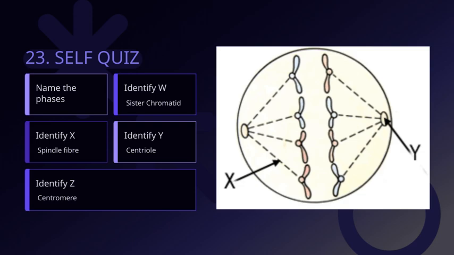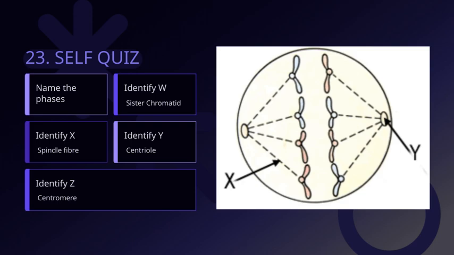Now, as we go through this diagram, you'll notice labels like Z and Y. These are specific points or structures we need to identify. Similarly, there are points labeled W and X that are important for understanding the process. The sister chromatids are identical copies of a chromosome that are connected at the centromere. During cell division, these sister chromatids are separated to ensure each new cell gets a complete set of genetic information.